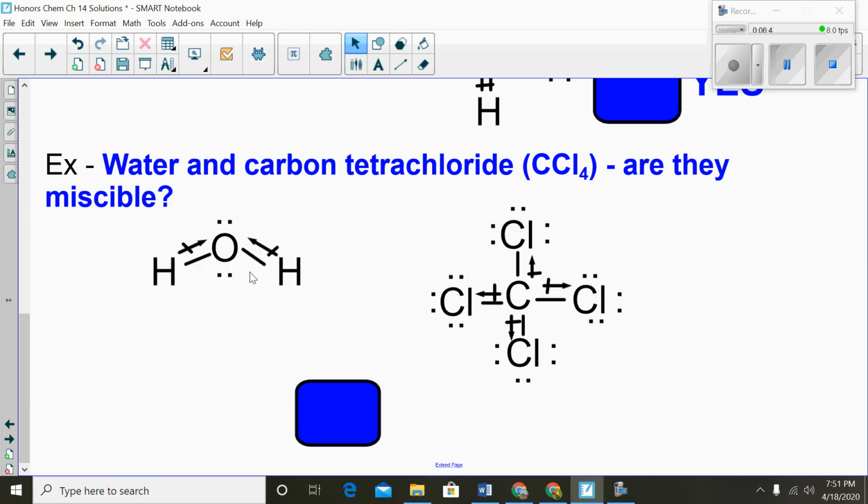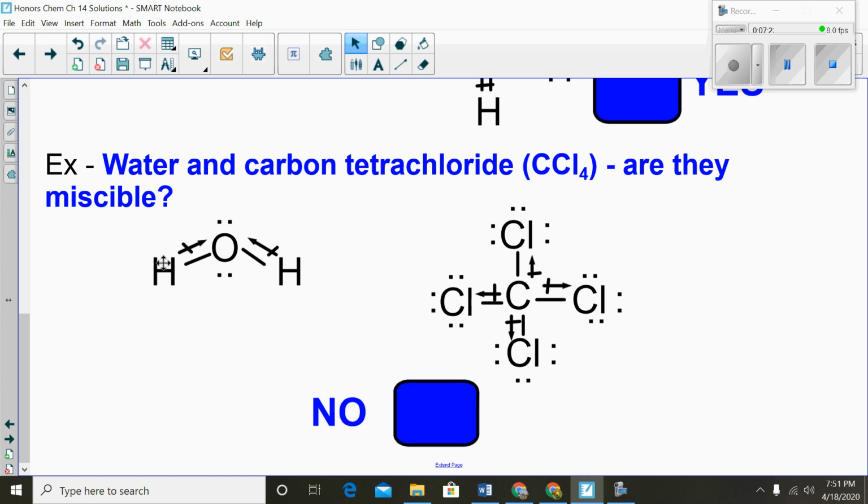We already discussed water. There's the Lewis structure, there's the dipoles, but it is polar because the center oxygen has those extra pairs of electrons. But now take a look at CCl4. So you have carbon with 4 bonds, and each bond is connected to a chlorine, right? The dipoles are also facing the same direction. So this is quite symmetrical, which makes it quite non-polar. So are they miscible? Polar water, nonpolar carbon tetrachloride? The answer is no. So they will not dissolve in each other.